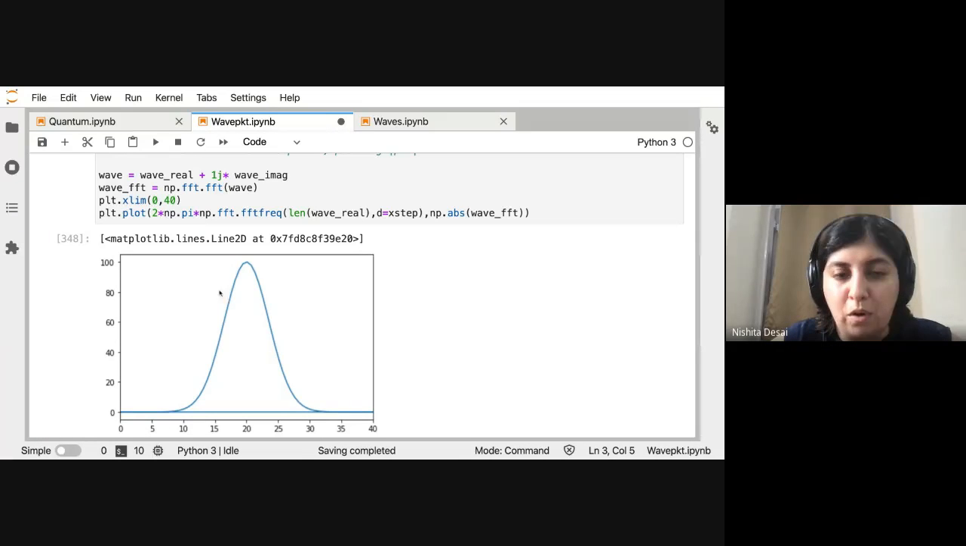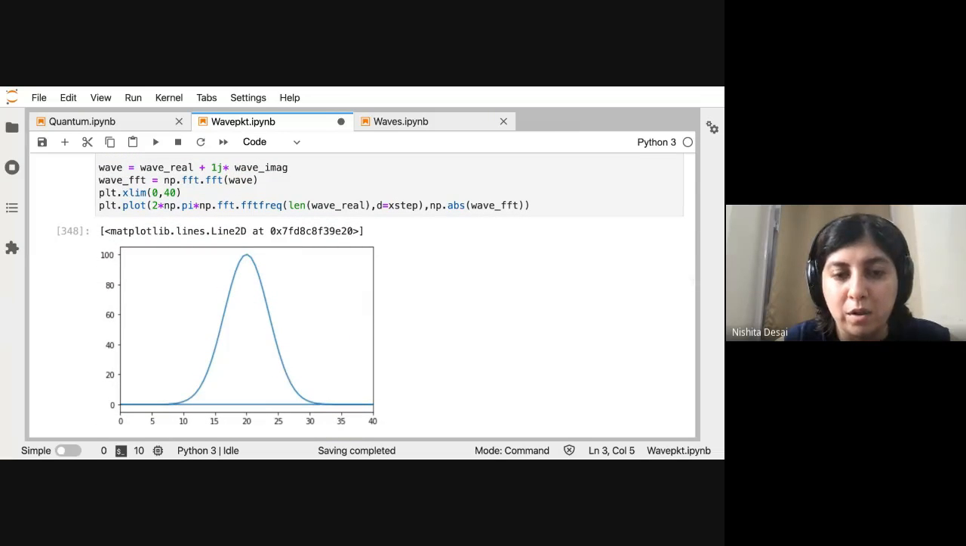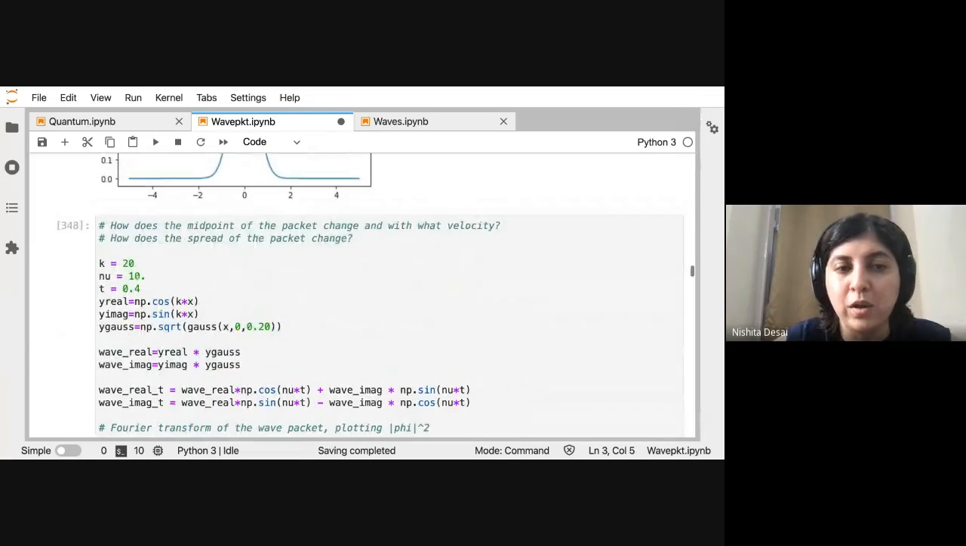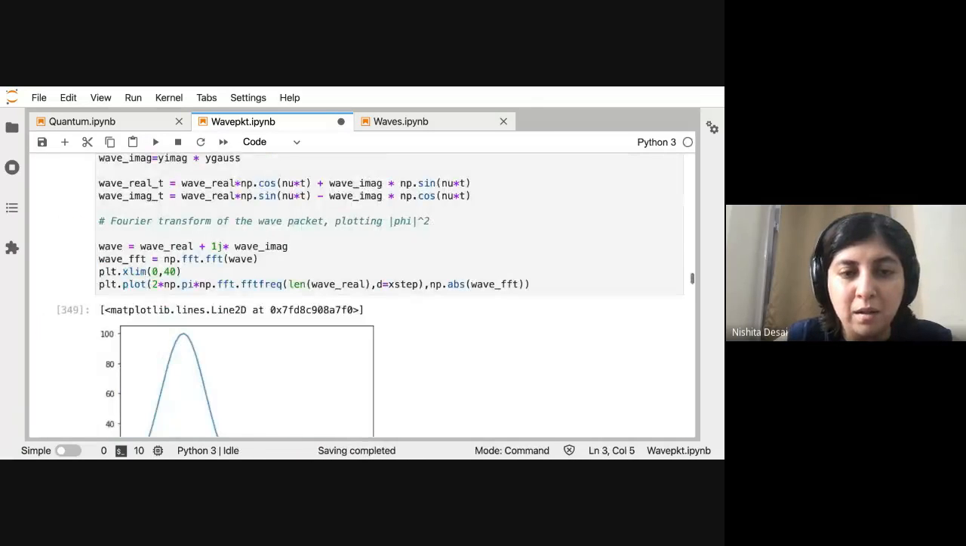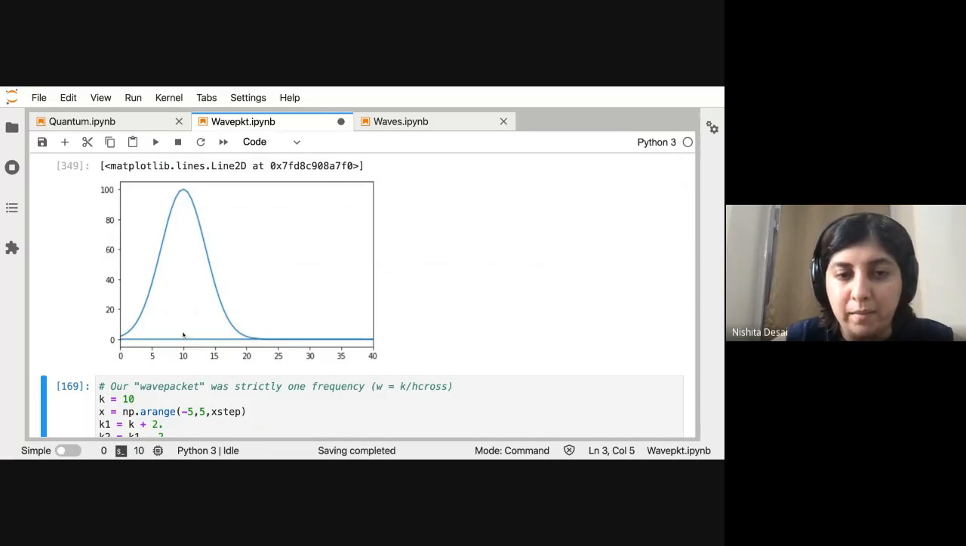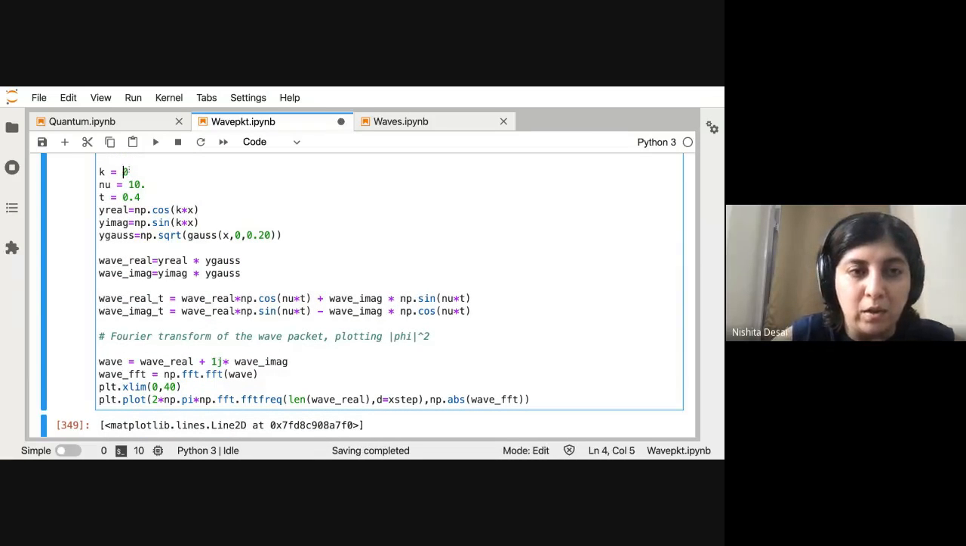You see that the Fourier transform of this Gaussian also looks like a Gaussian, and it's centered at 20 because your k was 20. You can actually change this and check, and it will move to 10. So that is your central frequency. Let's go back to 20.